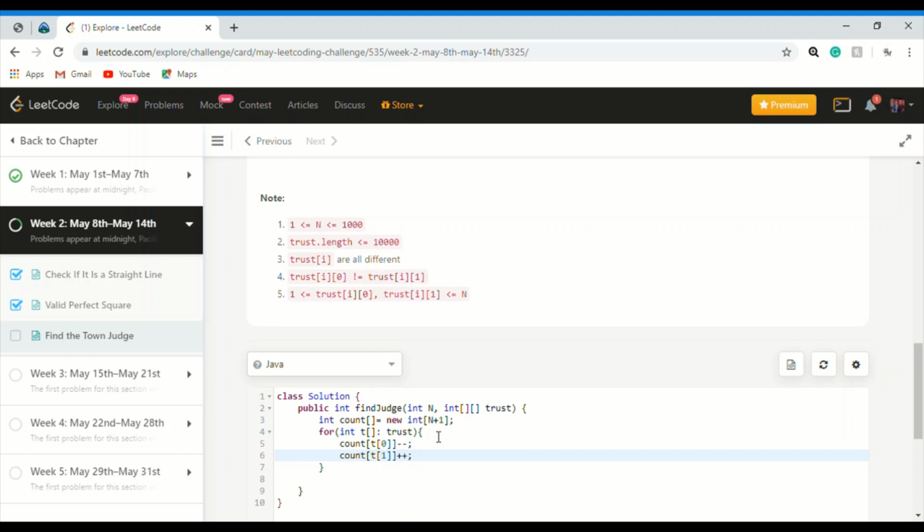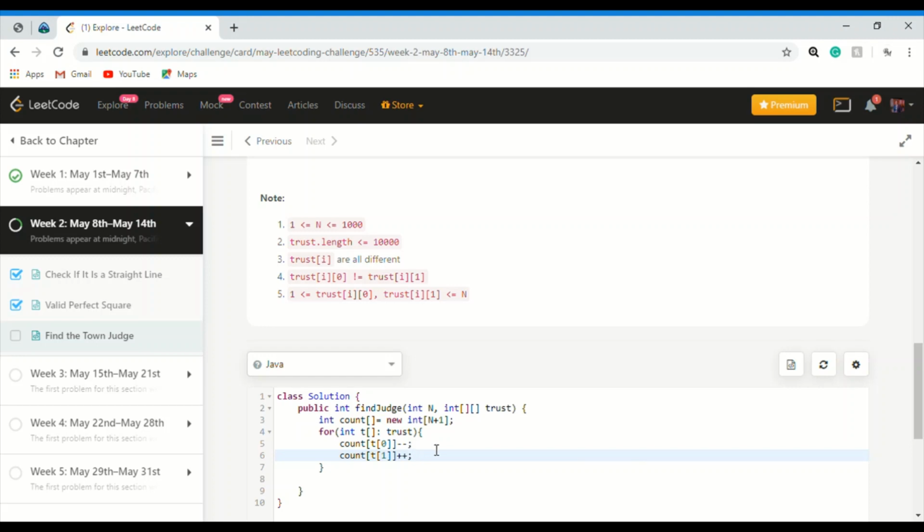As I have told, I am repeating again. If a person gets trusted by other people, increase the trust score or counter by 1, since this person receives trust from others. And if a person trusts other people, decrease the trust score by 1, since this person gives their trust to others.